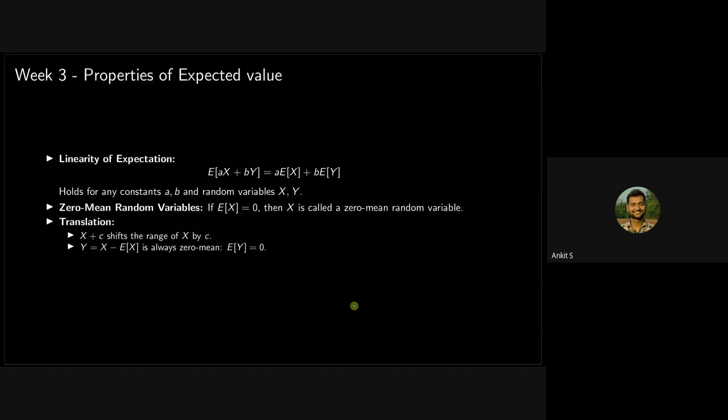Now there are certain properties of expected value. The first one is linearity of expectation. If you have two random variables, suppose x and y, and you have to calculate the expected value of x plus y, then you don't need to know the distribution of the sum first. This is again a thing that will make your calculations easy. For example, suppose x is all the values that are taken when you throw a die, and y is the same as x. If I ask you what is the expected value of x plus y, what will you do?